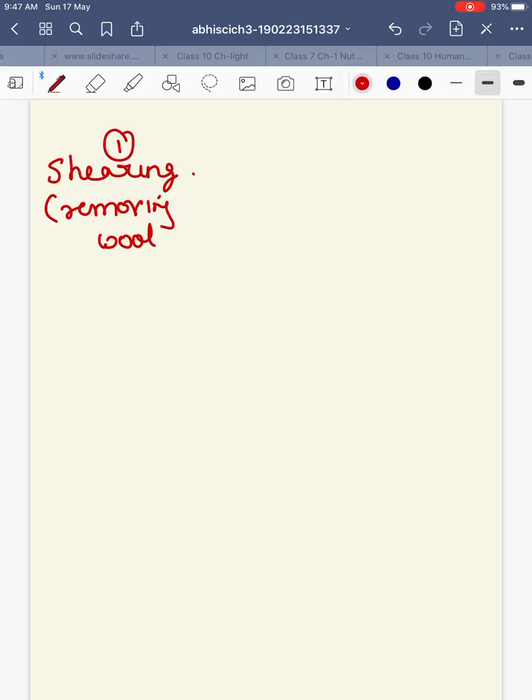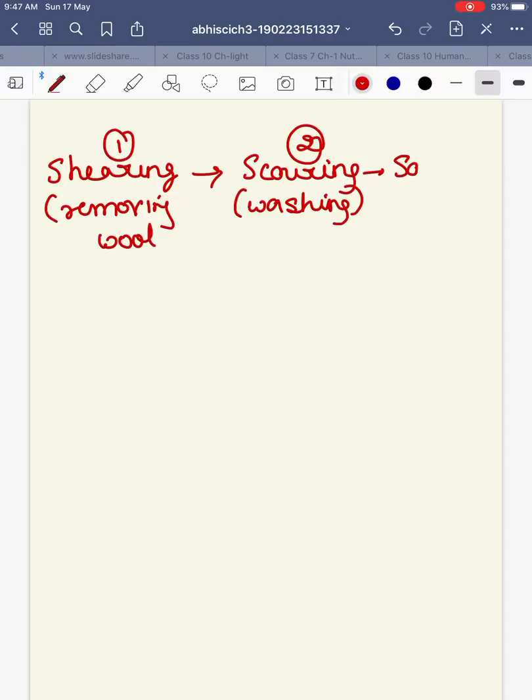Okay, that was the first process. Then we did scouring. Scouring is washing it so as to remove the dirt. Then the third part was sorting. Sorting was according to texture. We separated wool into different types, different categories, right?